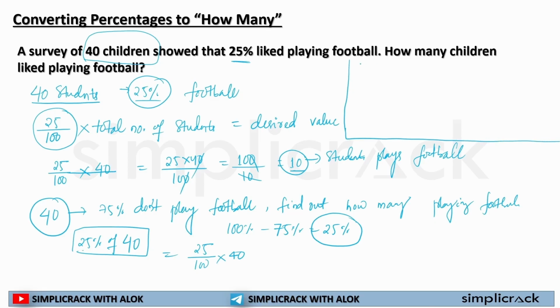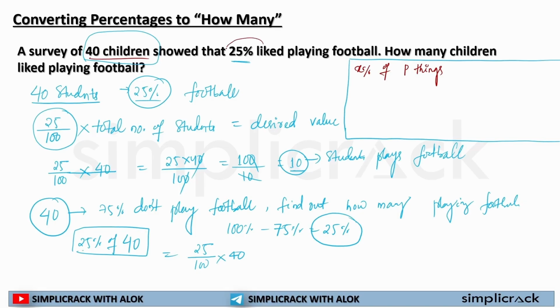If anywhere it is written or asked percentage of a number, for example, X% of P things or P students or anything like that. Like in this question, 25% of 40 children.